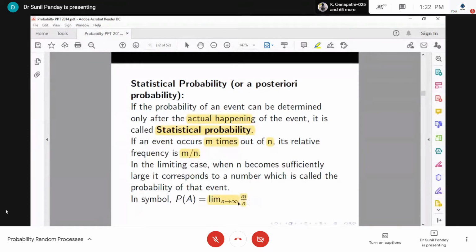But here we are saying n is approaching infinity, and we know that no one is going to throw a die or a coin infinitely many times. It is not practical also. So here we get some approximation to the probability of occurring of head, but not the actual probability of occurring of head with this definition. Because in practice, no one is going to repeat the experiment or throw the die or coin infinitely many times.